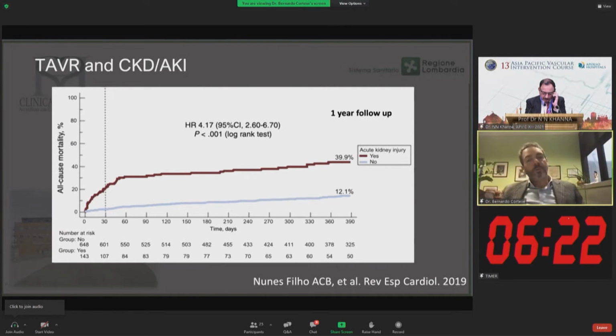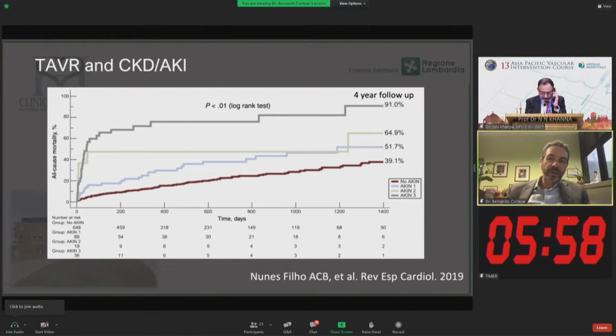What about the outcome? What we have seen at short follow-up after 1 year is that patients who develop AKI after TAVR have a higher morbidity and mortality. Mortality is increased up to 40% in this study from Spanish centers, whereas patients without AKI have a mortality of 12%. So mortality is 3 times higher or more if they experience AKI after TAVR.